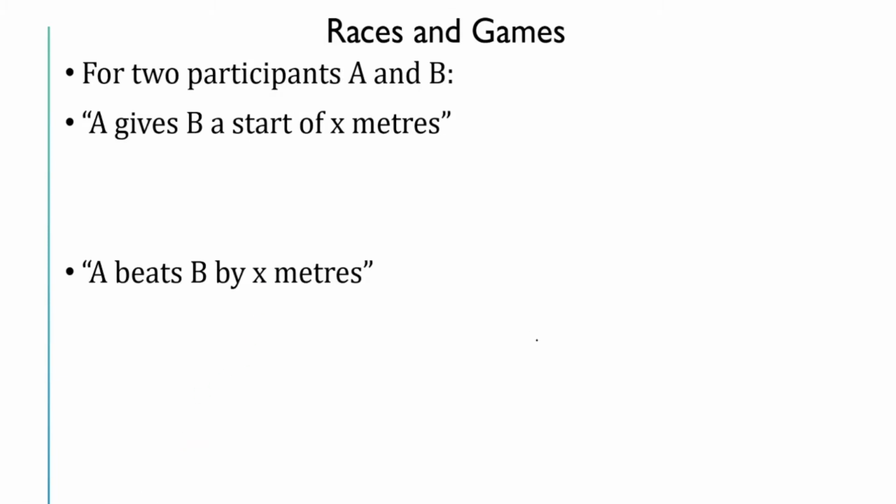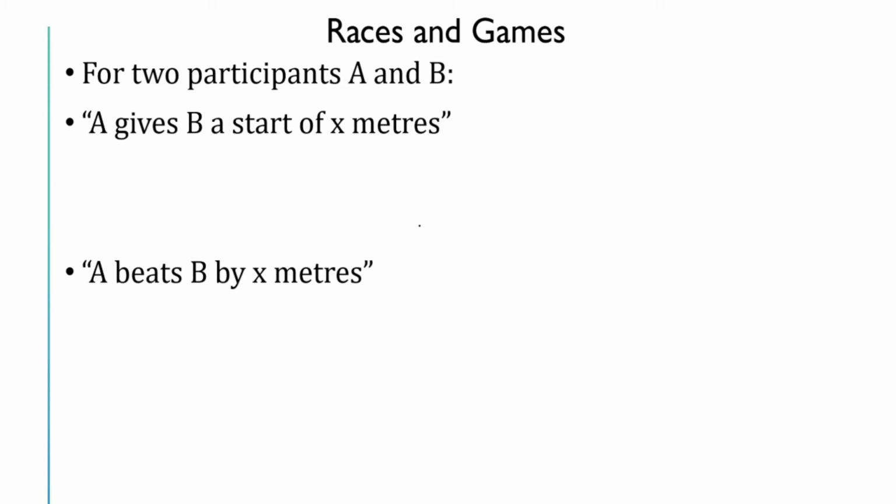Now we will see the meaning of what is A gives B a start of x meters and A beats B by x meters. So A gives B a start of x meters means if A covers a distance of 100 meters from the starting point, B will cover a distance of only 100 minus x meters.